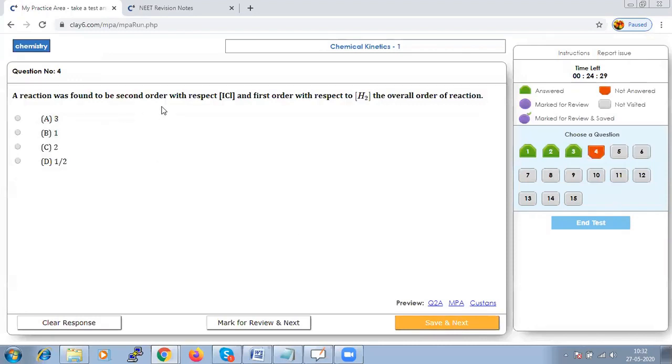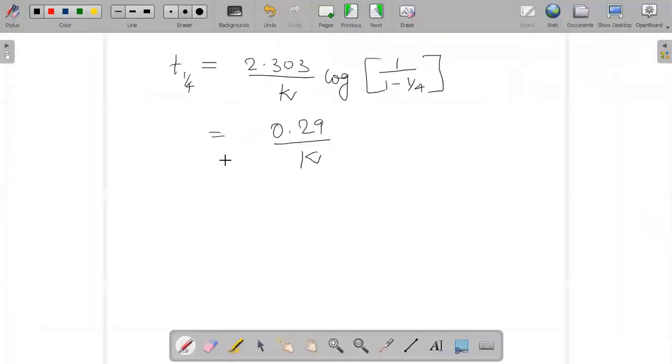A reaction was found to be a second order with respect to ICl, and first order with respect to H2. Now we have to calculate the overall rate of the reaction. So for example, here, let us write down the reaction. H2 plus 2ICl will give us I2 plus 2HCl.